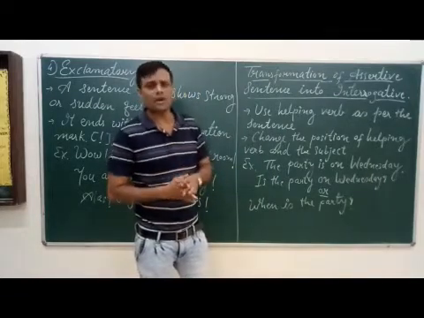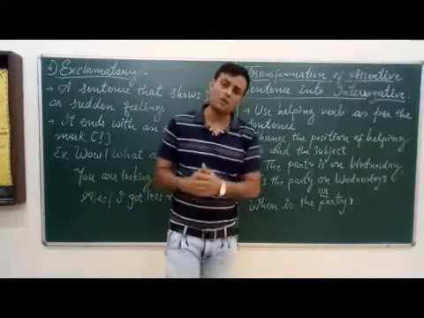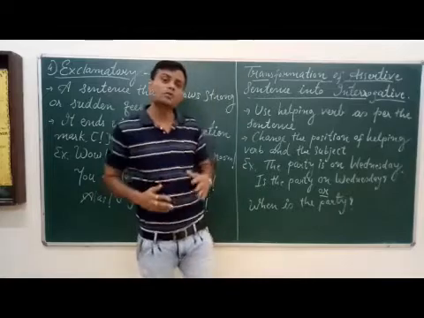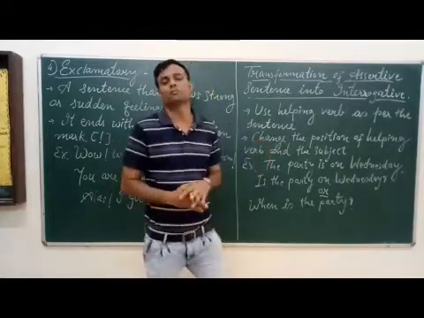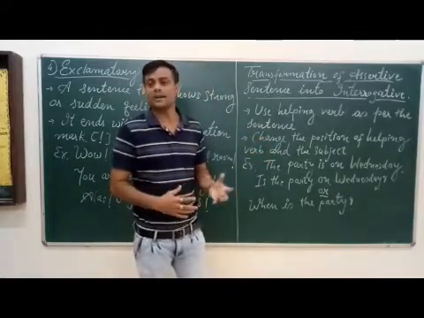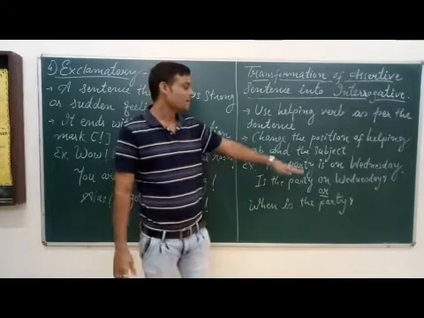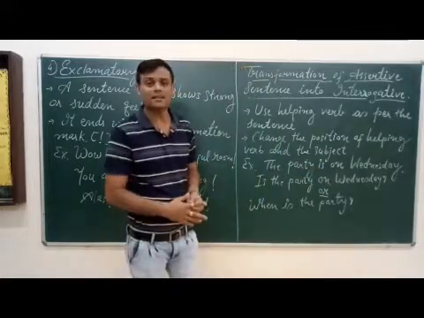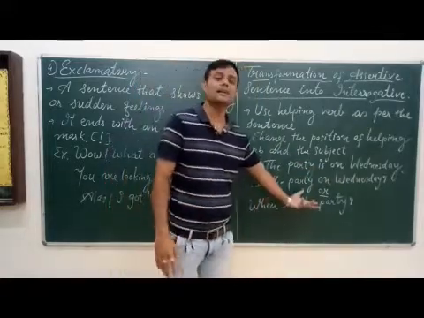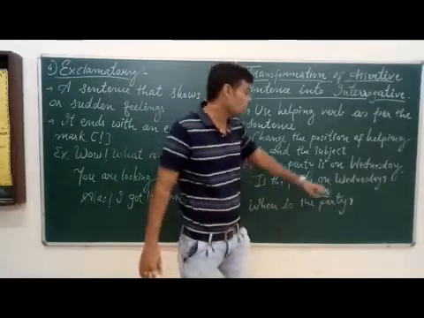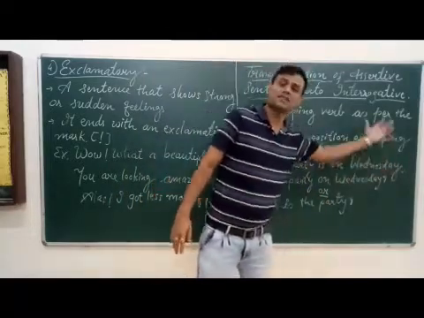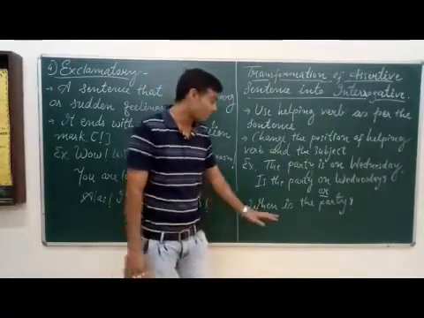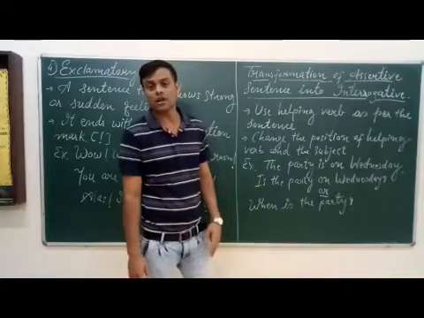Now we can make an interrogative by using WH question words also. But here we have to remember that we have to remove the answer of that WH question, and then frame an interrogative sentence. For example, the sentence is the party is on Wednesday. So we can make another interrogative: when is the party? What have we removed? On Wednesday, because on Wednesday is the answer to our question, so we remove it from the question. When is the party? It is also an interrogative sentence.